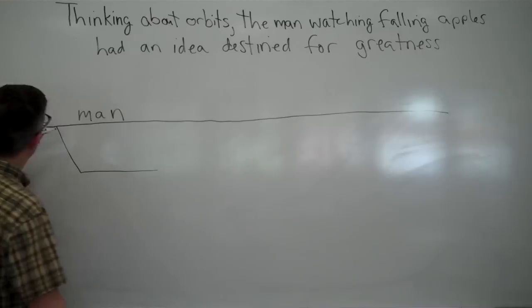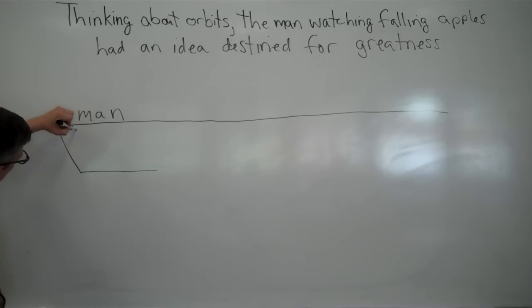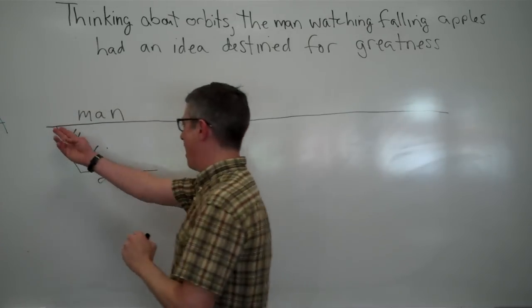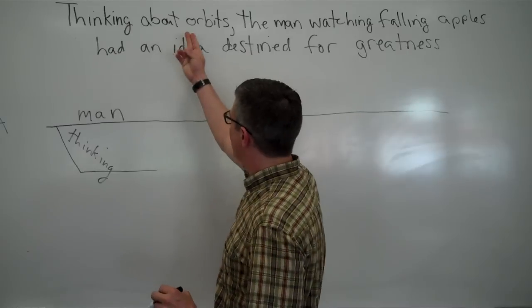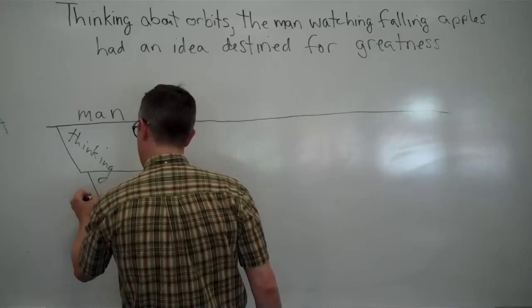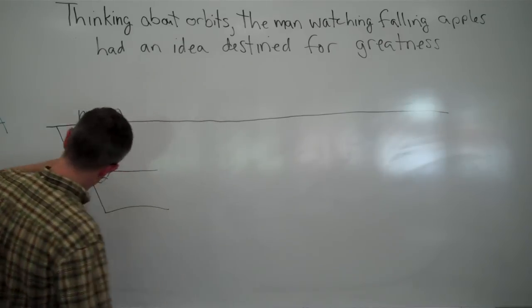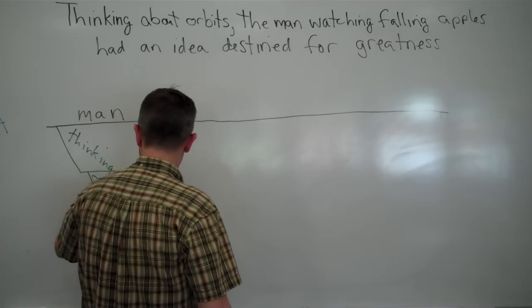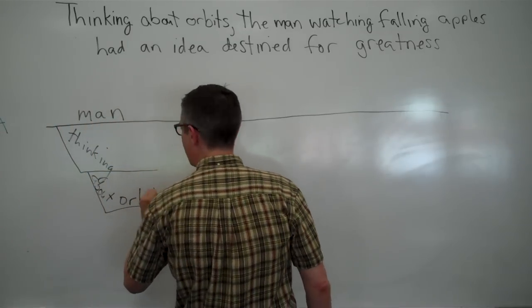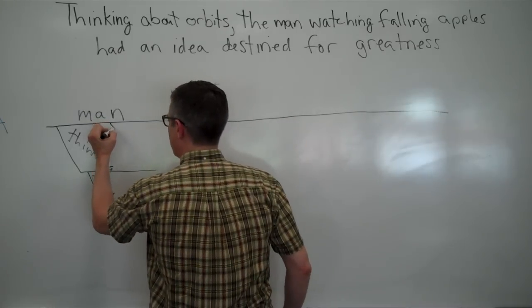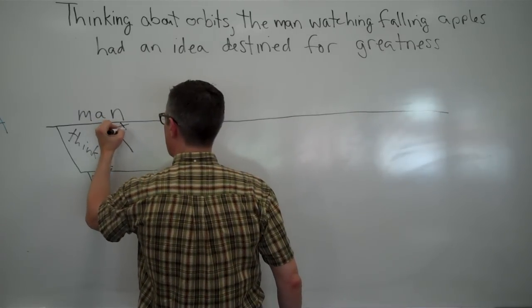And what we do with a participle is we write the participle diagonally so that it looks like that, thinking. And thinking is here modified itself by a prepositional phrase, about orbits. So here we have about and orbits, the object of the preposition about. So thinking about orbits, the man, we can stick the here, needs to go somewhere.